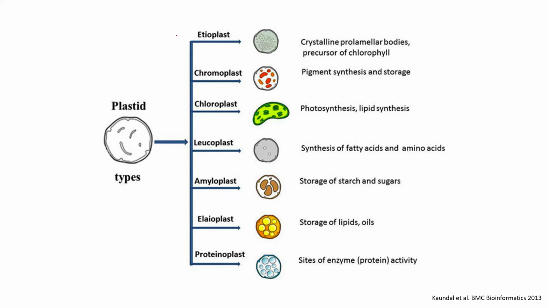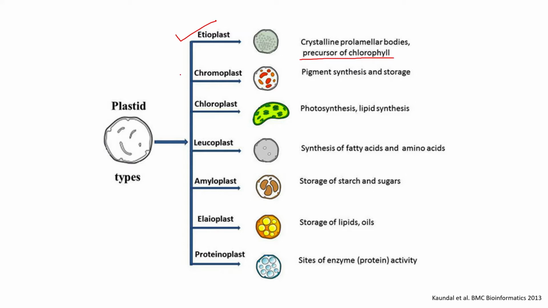The first type is etioplast. Etioplasts are crystalline prolamellar bodies and they are precursors of chlorophyll. Chlorophyll, as we all know, is the green pigment present in plants. So, etioplast is a precursor of chloroplast. It's a precursor which contains chlorophyll.